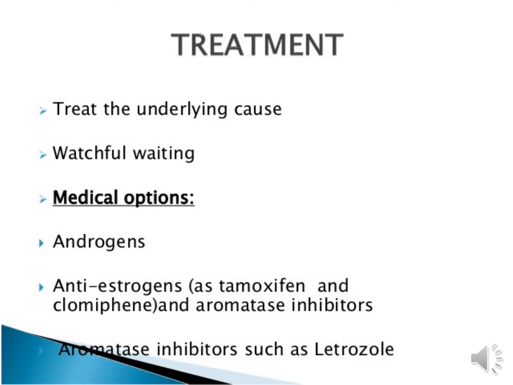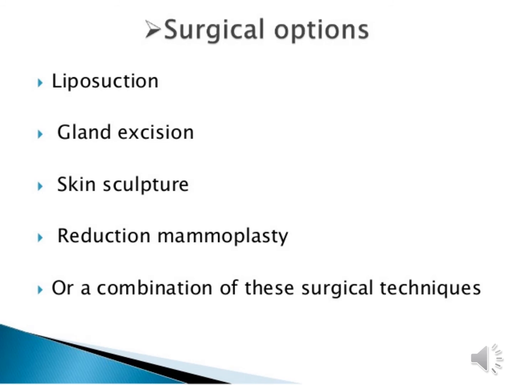Now we will see surgical management for gynecomastia. We perform surgical management if the person is not treated by medical management, and if medical management has failed. There are lots of surgeries here. The first surgery is liposuction. What is liposuction? Liposuction is a surgical procedure that uses a suction technique to remove fat from a specific area of the body.